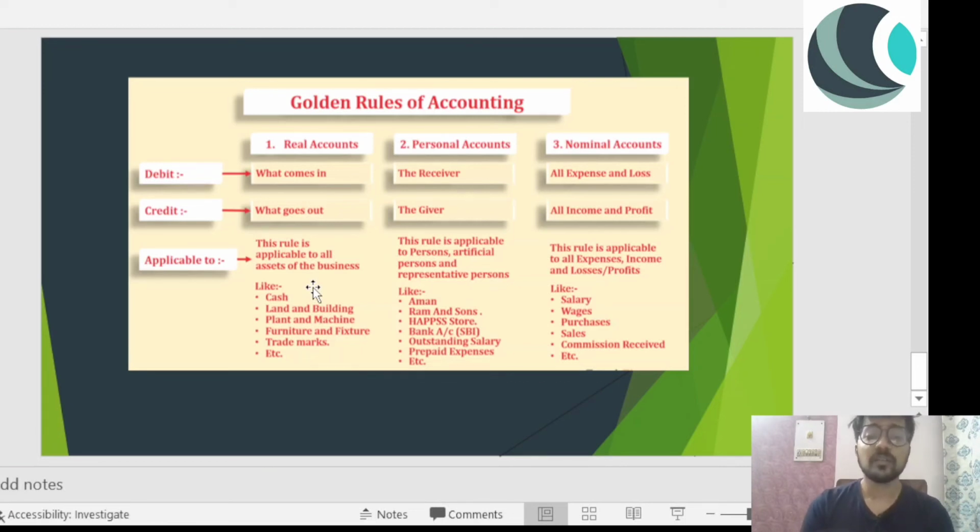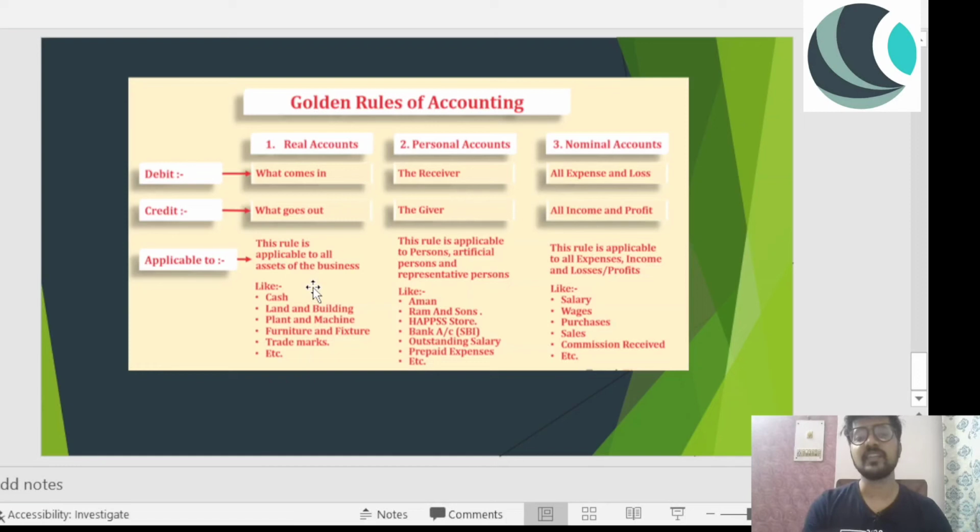Now the personal account. The rules of personal accounts are applicable to a person, to the individual, to the AOP, artificial person, and the representative person. So it could be my account, Gaurav, Aman, Ram and Sons, bank account, outstanding salary account, prepaid expenses account. So these are personal accounts. In these accounts, what usually happens is, debit the receiver, whosoever is getting the money, and credit the giver.